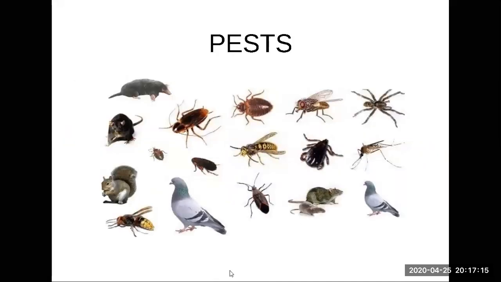And once your crop has grown, you will find pests. Like the weeds, we don't want the pests. What is a pest? These are animals or microorganisms that cause damage to your crop. The microorganisms like virus, bacteria, fungi, they cause diseases in the crop. And even animals can be pests. They damage the crop, destroy the crop, they eat up the parts of the crop. So we call them pests. So what's a pest? It's an organism which destroys a crop.